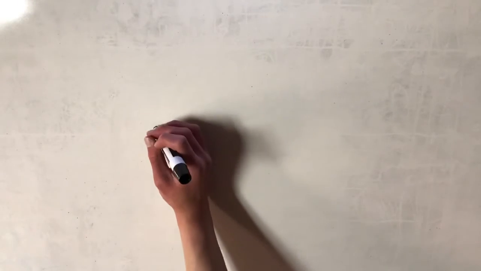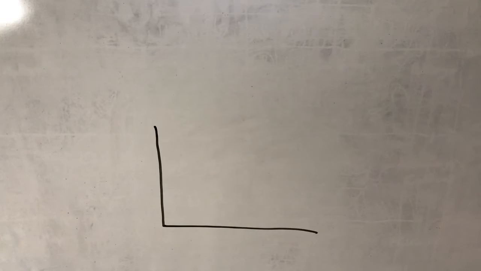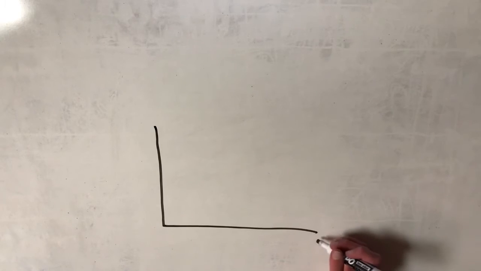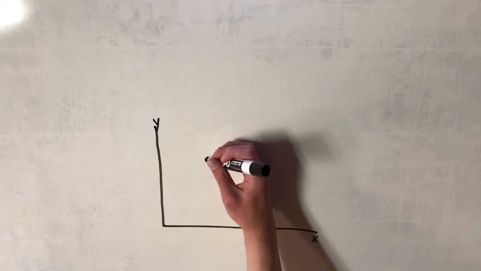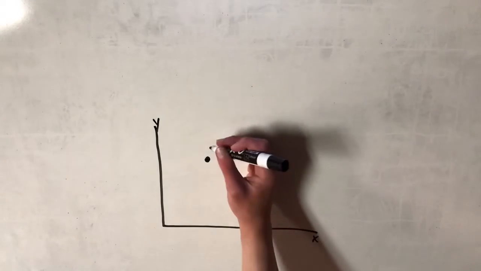You can have a plane, back to the plane, and the plane can be described in a lot more ways than a line, because you have a lot more space to work with. We usually describe the plane using a coordinate plane with an x and y axis, and then we denote points based on their distance from the x and y axis. You can also just use a letter too.